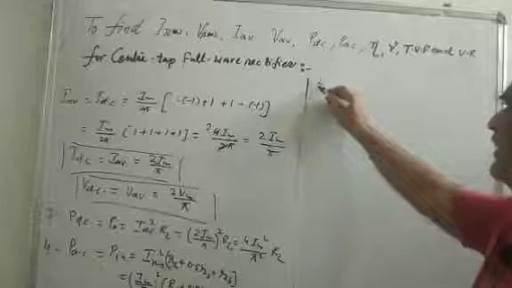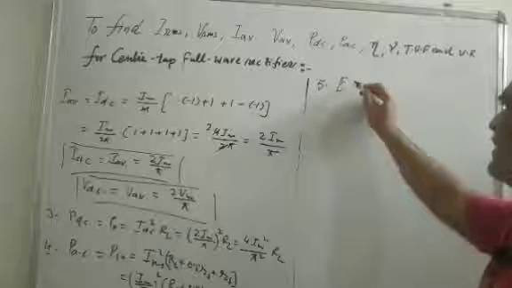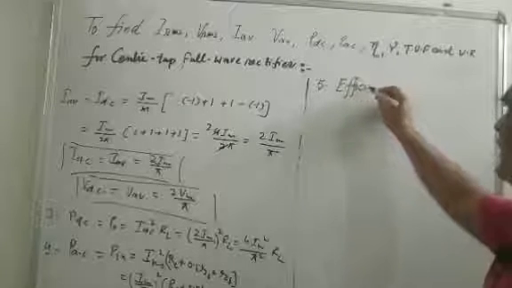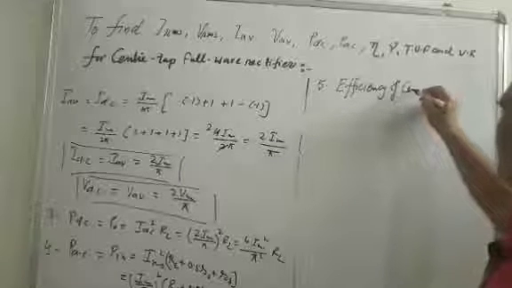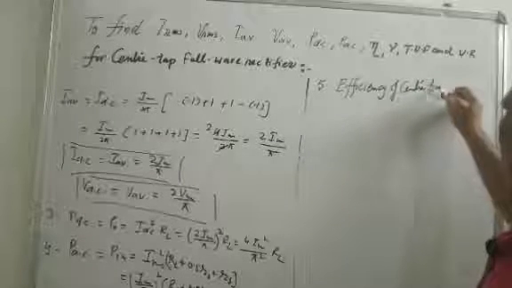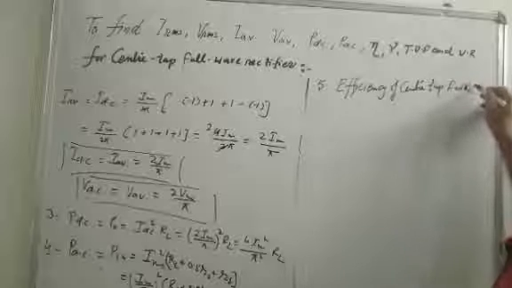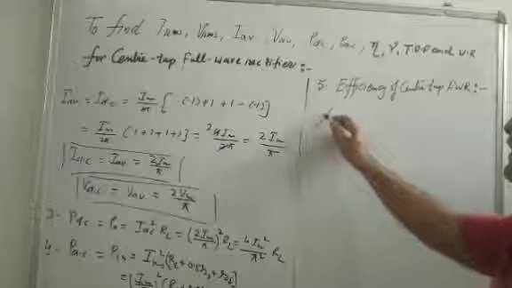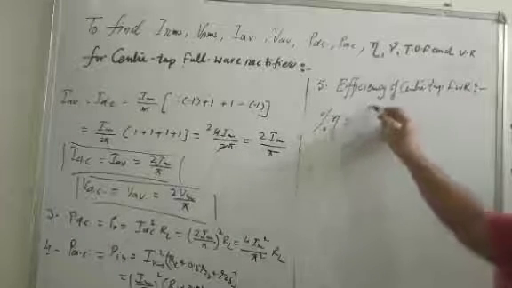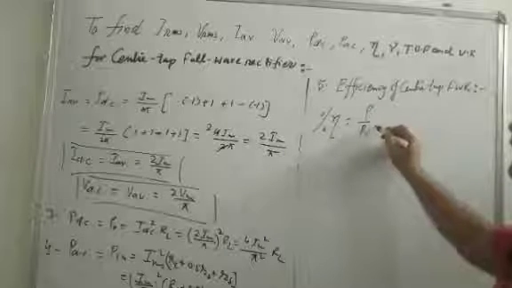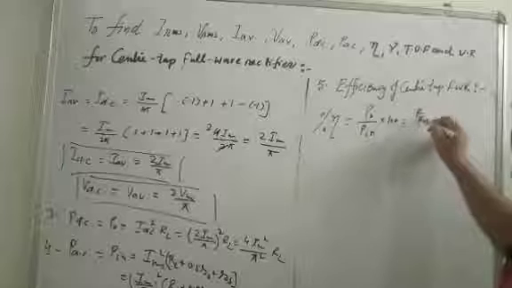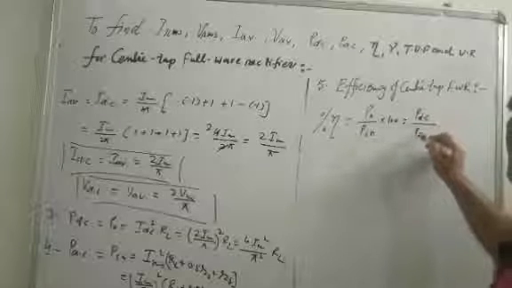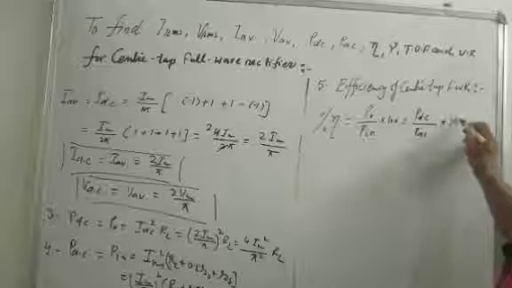And fifth is the efficiency of the rectifier. Efficiency percentage is equal to output power by input power into 100. Output power is PDC, input power is PAC, into 100.